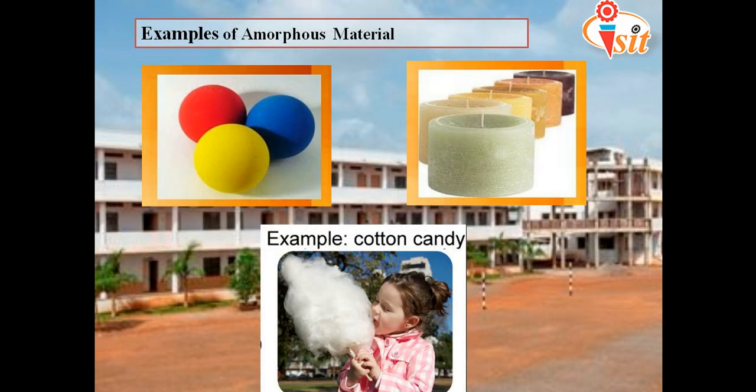Next we have the examples of amorphous material. First we have the rubbers, or we can say the balloons. Second we have plastics. Third we see a girl carrying a cotton candy. These are examples of amorphous material, which are somewhat softer ones because their atoms are randomly placed. Okay, their bonds are not so strong.